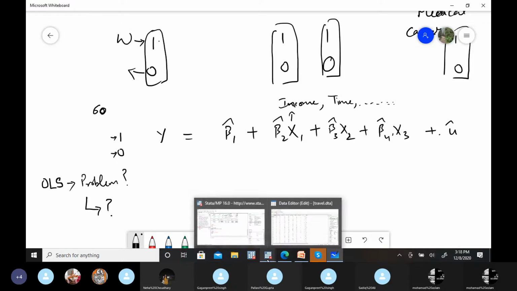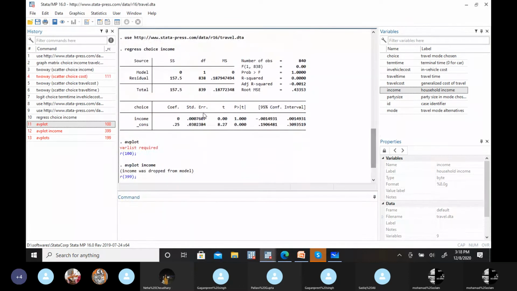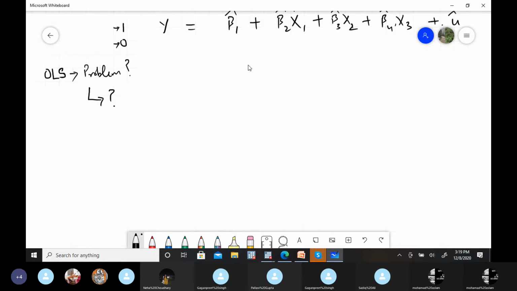So software will apply. Like I had applied this regression here. It is not refusing, it's giving me the results. But the thing is, I have to know whether this is an appropriate form of this particular model or not. Okay, now let me get back to the correlation method first.